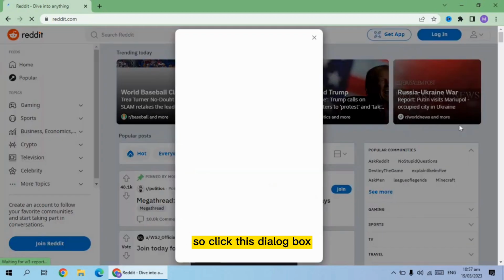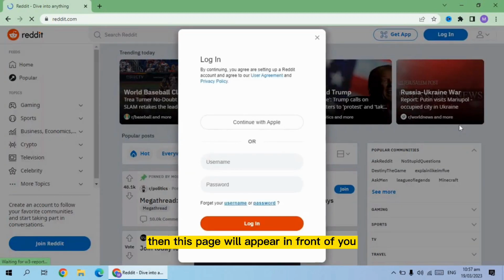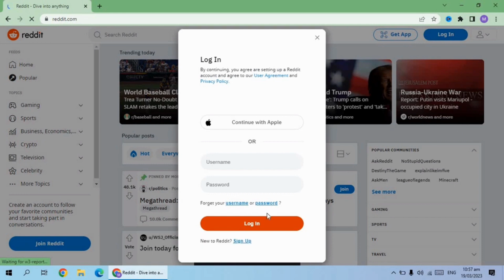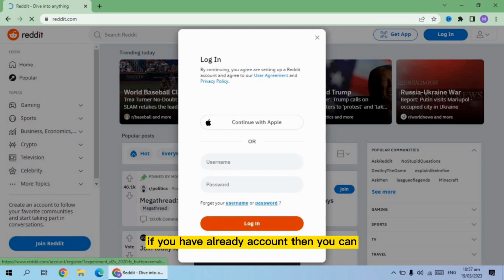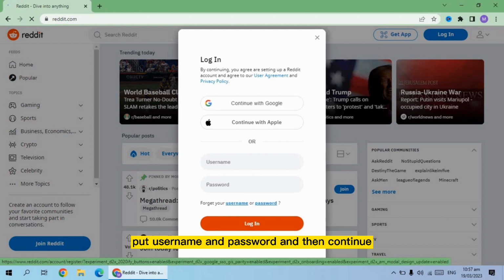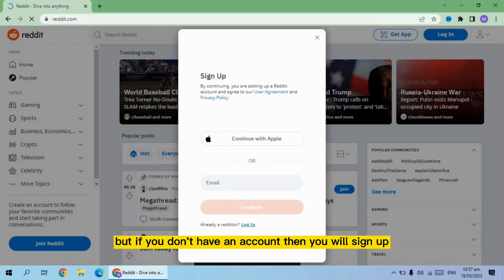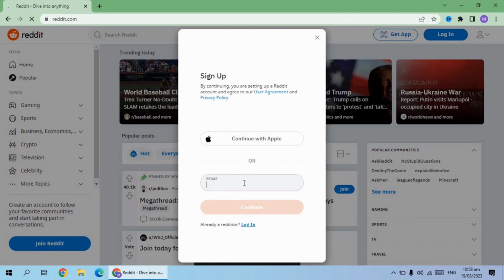So click this dialog box, then this page will appear in front of you, as you can see on the screen. If you already have an account, then you can put in your username and password and then continue. But if you don't have an account, then you will sign up. Paste your email here in the dialog box and then click continue.